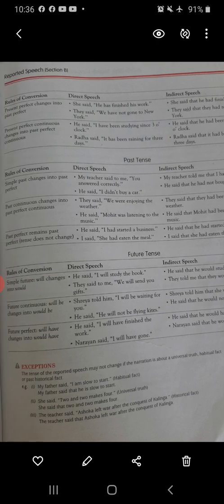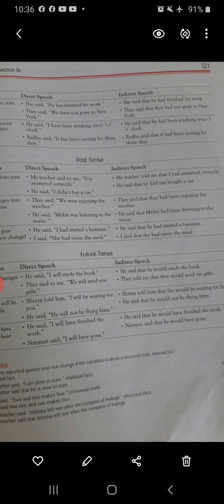Now, present perfect continuous changes into past perfect continuous. The verb form for present perfect continuous is subject plus have been plus ing form of the verb. Same as that, the verb form for past perfect continuous is subject plus had been plus ing form of the verb. Example: he said, I have been studying since 3 o'clock. Now, in indirect speech, he said that he had been studying since 3 o'clock.